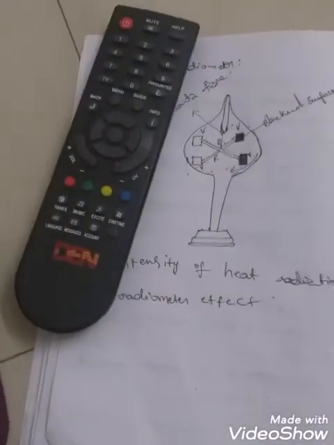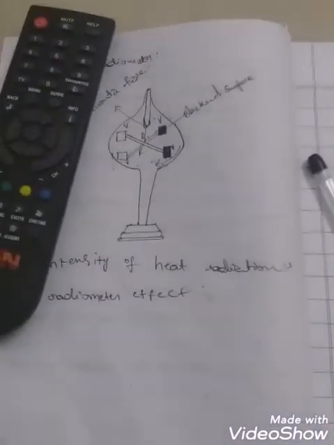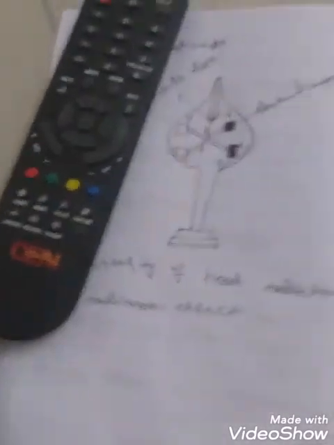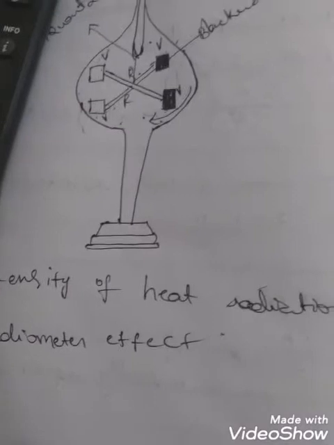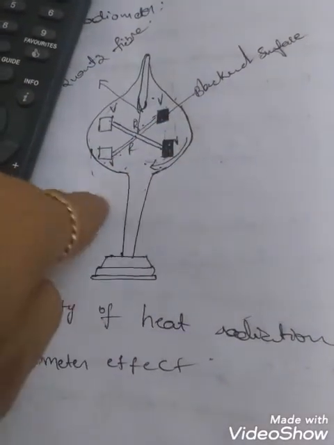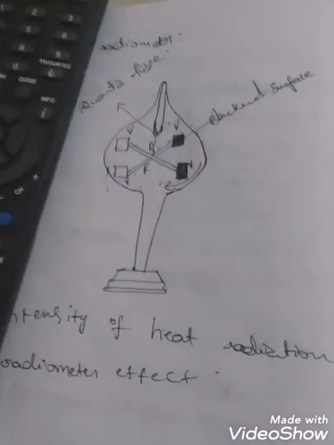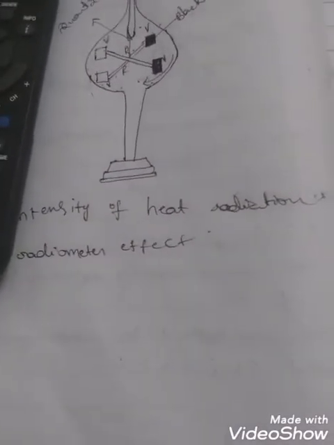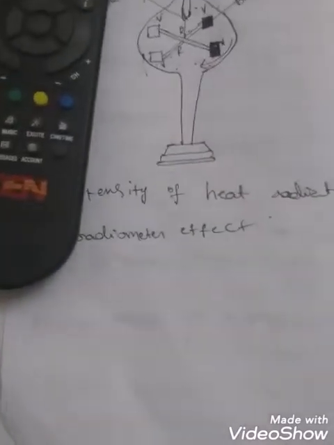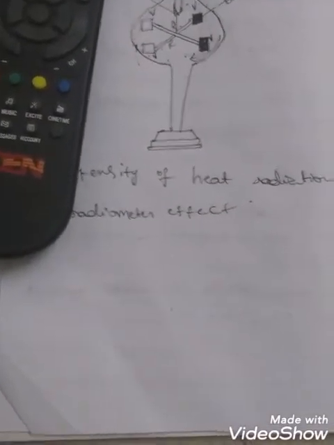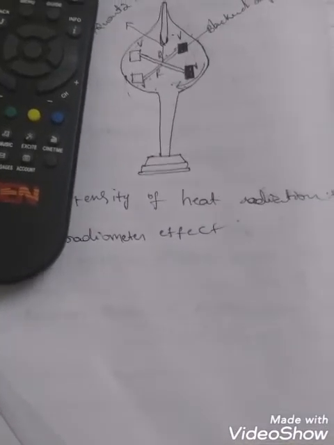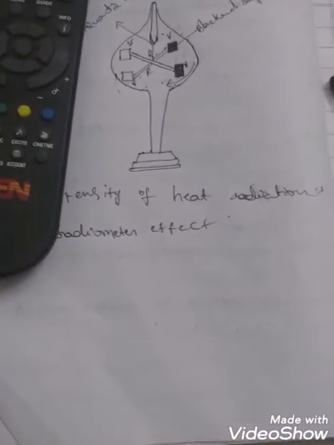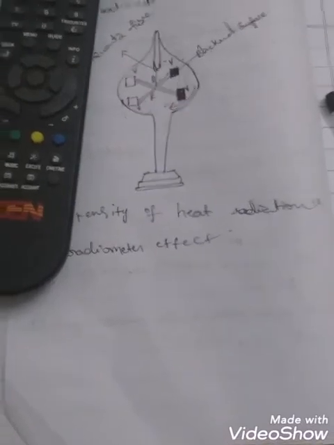So now again, how can we measure the intensity or pressure of the radiation? Depending upon the speed of the vanes, we come to know whether the radiation is high or low. Like this the Crookes radiometer works. That means from the Crookes radiometer we can understand that the radiation exerts some pressure. How?